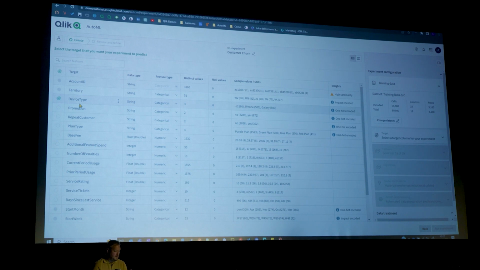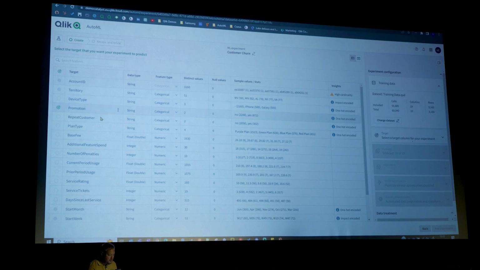It's giving me the data type, string or integer, the feature type, if it's a categorical or a numerical feature. It's giving me an indication of the number of distinct values and any null values, and at the same time giving me a sample and an overview of the data.